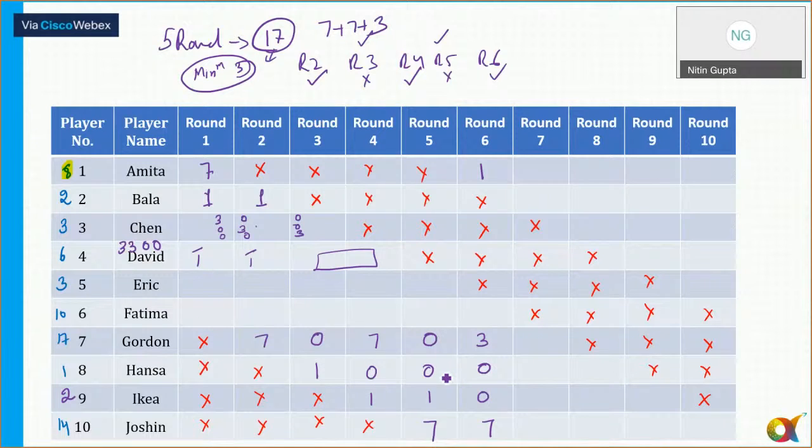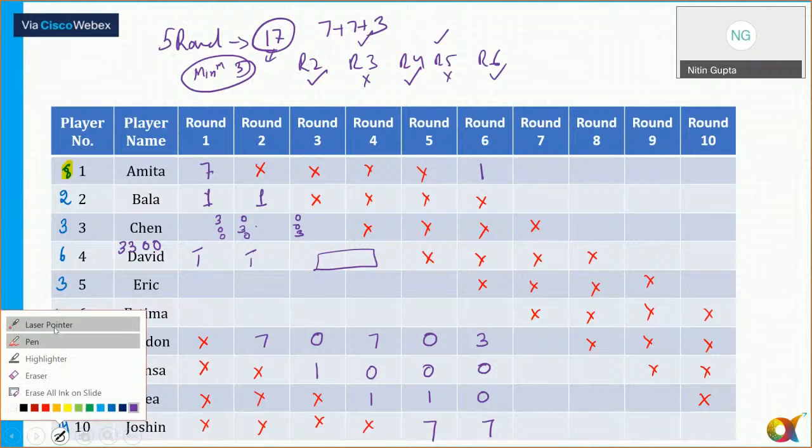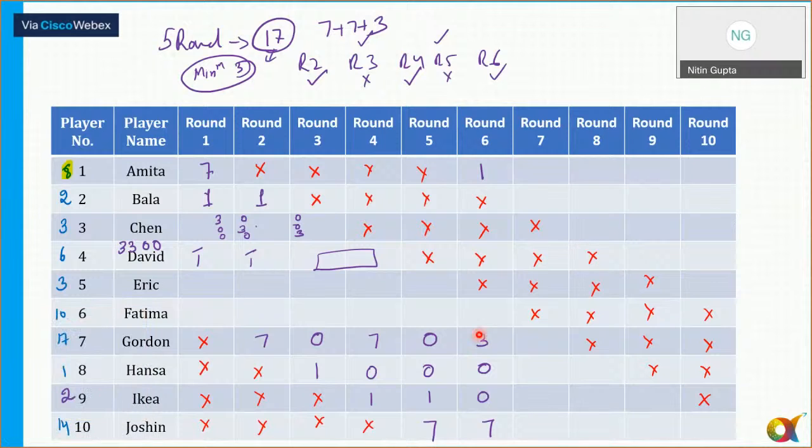Any doubts to anyone now till this point? Please tell me. Clear? Can we move forward now? So if you look here now, in round 6 we have already used 3 and 7. So in the rest of the places I need to put 0. So I'll put 0 in all the remaining places.